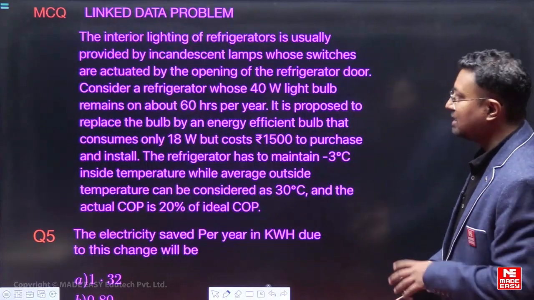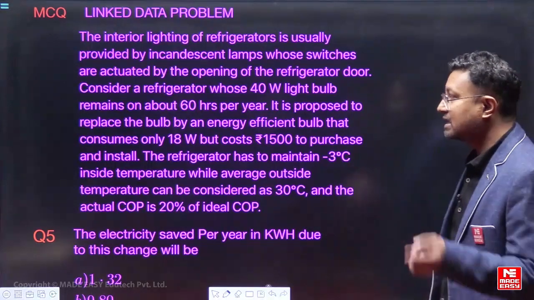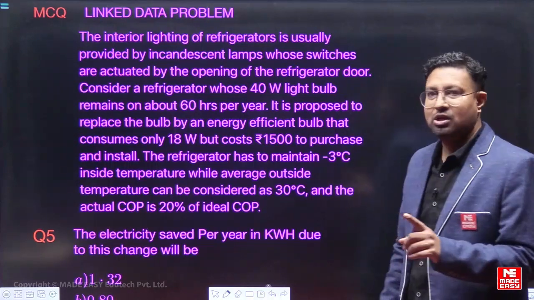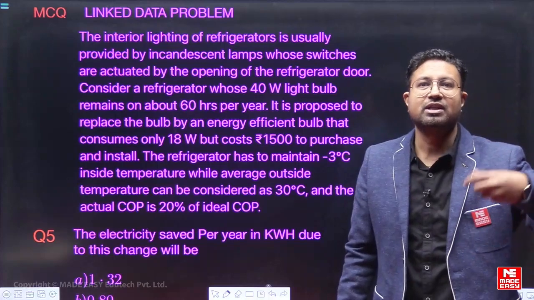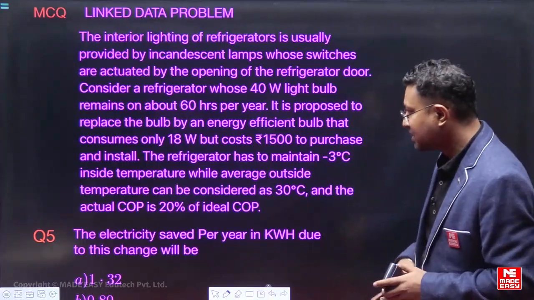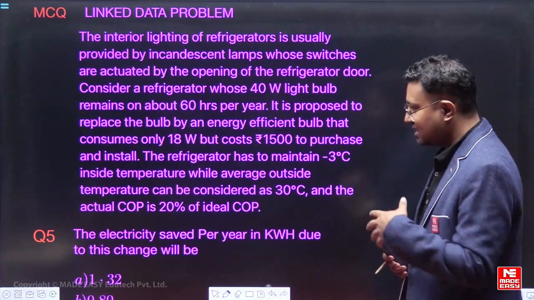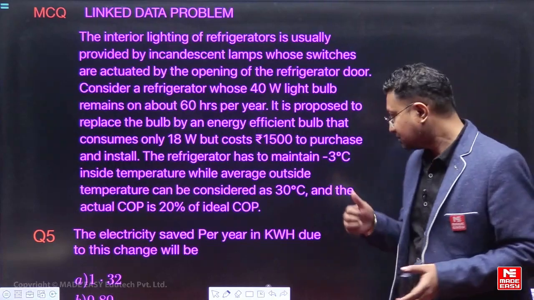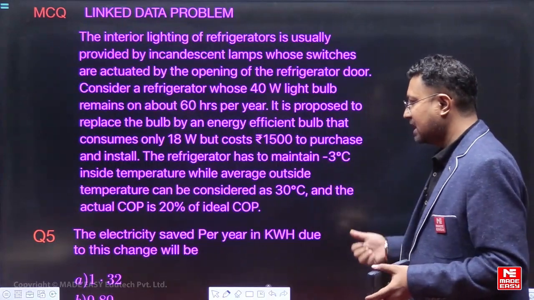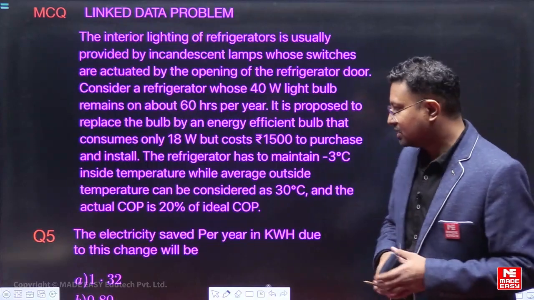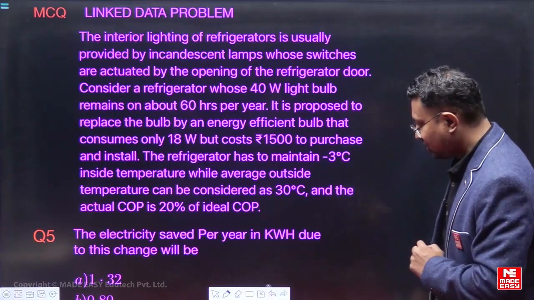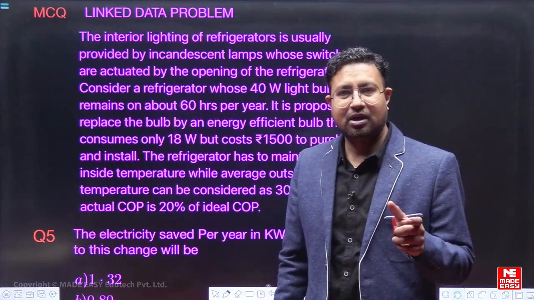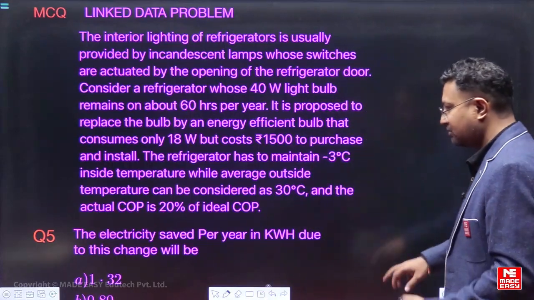It is proposed to replace the bulb by an energy efficient bulb that consumes only 80 watt but costs 1500 to purchase and install. उसको परचेज करने में मैकेनिक को दोगे, वो आके इंस्टॉल करेगा, उसमें 1500 रुपीज लगेंगे. The refrigerator has to maintain -3 degree Celsius inside temperature, while average outside temperature can be considered as 30 degrees Celsius. And the actual COP is 20% of the ideal COP. Now, what we have to find out first, the electricity saved per year in kilowatt hour due to this change. So, how much electricity per year will be saved? This is the first part which we have to calculate.